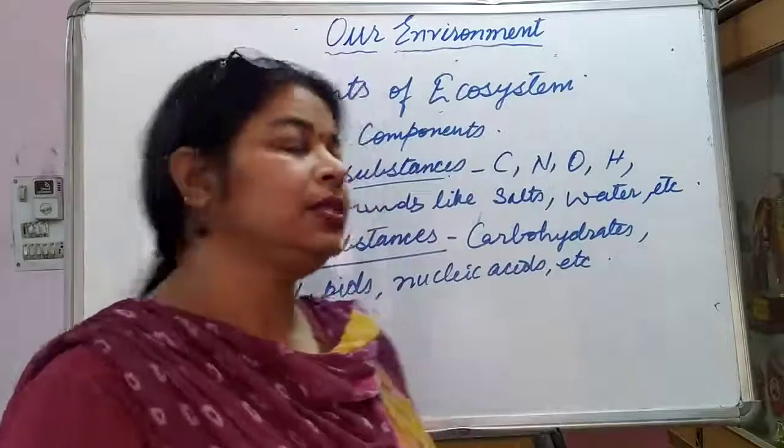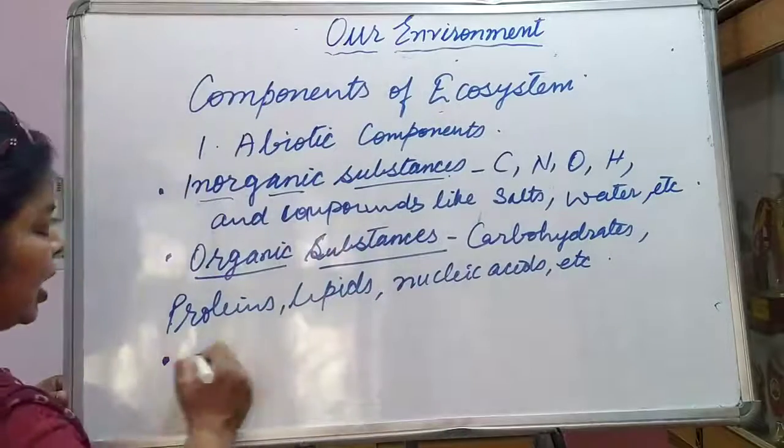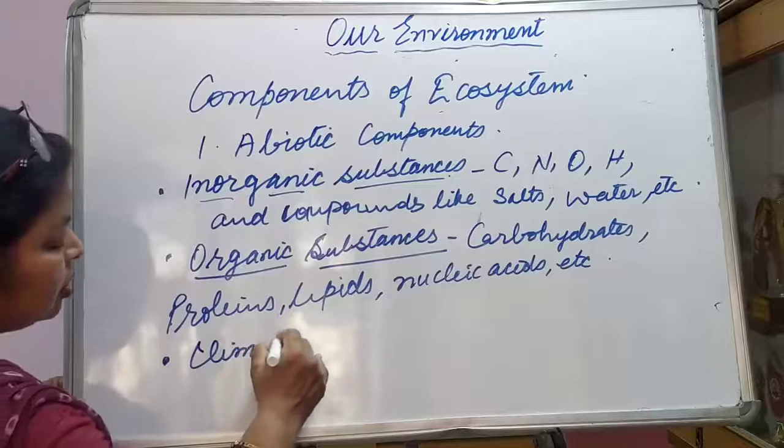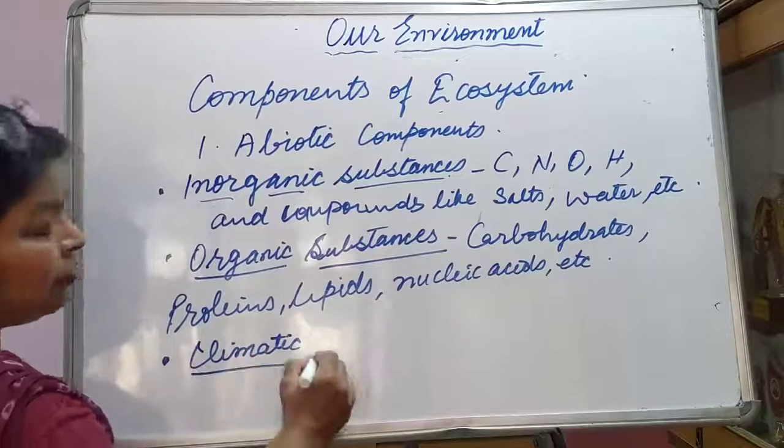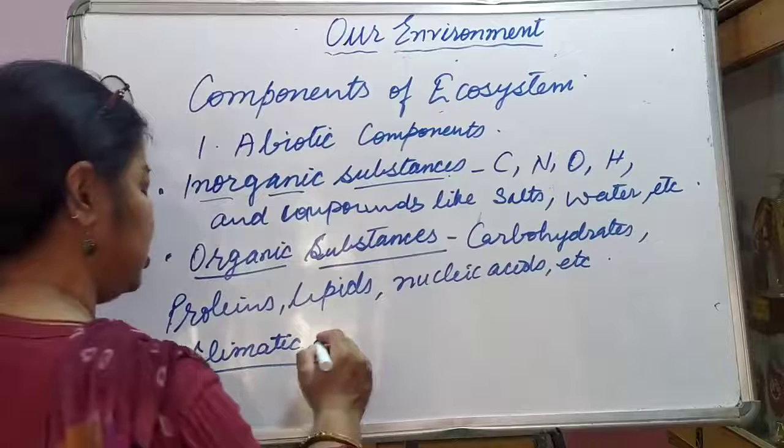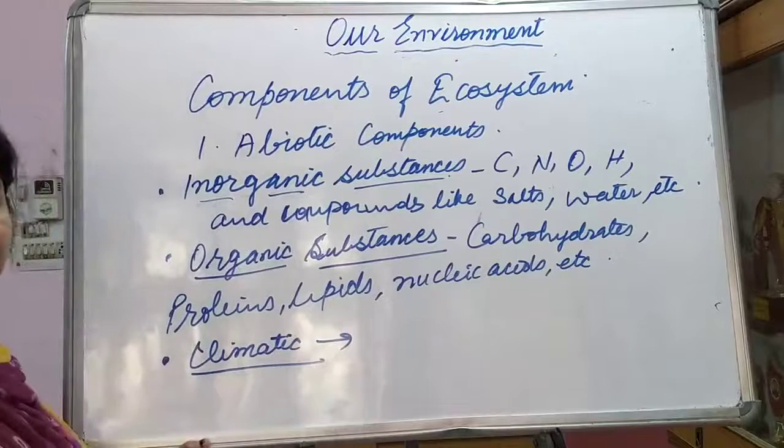Fine. Then the third factor is climatic factors. And what are these climatic factors made up of?